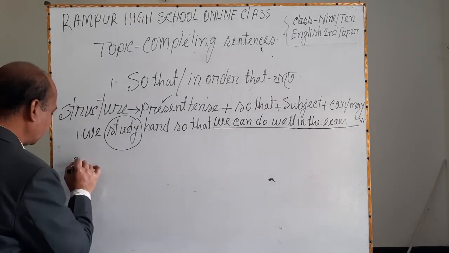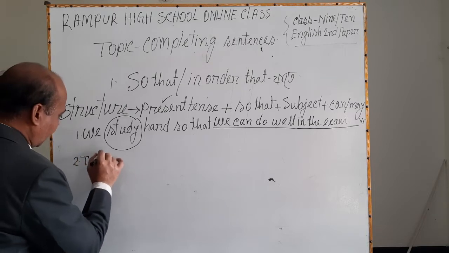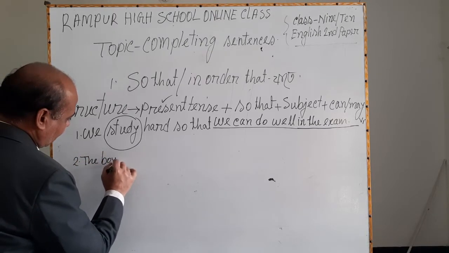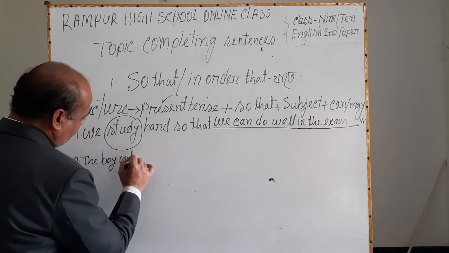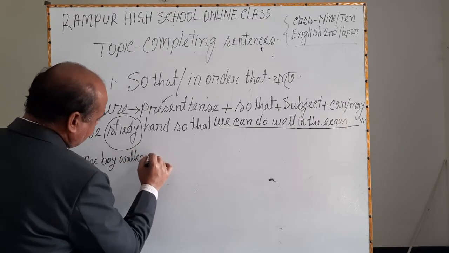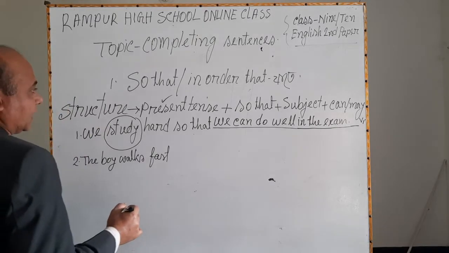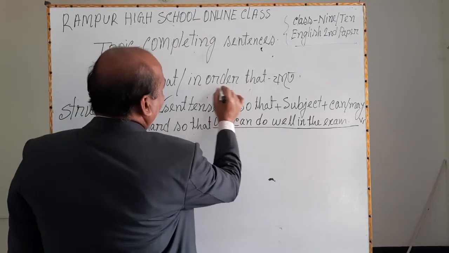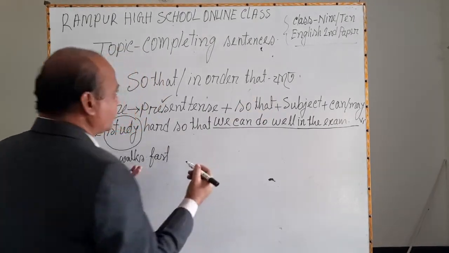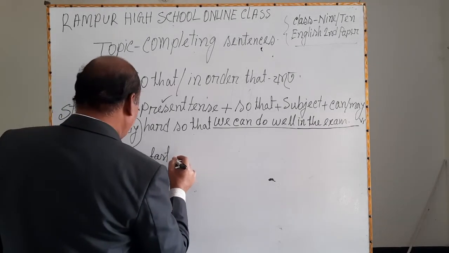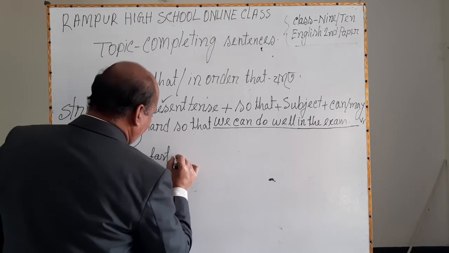Number 2. The boy walks fast, so that or in order that. You may use any conjunction here.